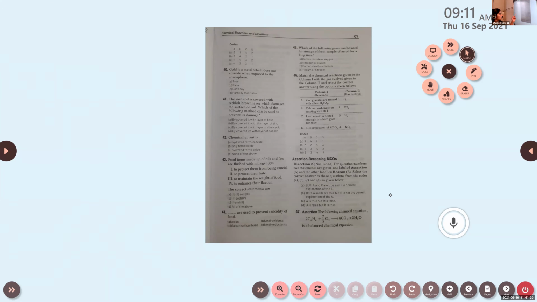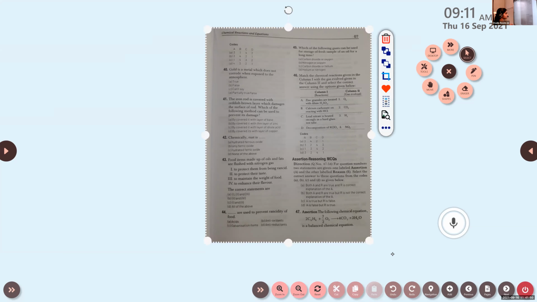So we will start with assertion reasoning MCQ. For these question numbers, two statements are given. One labeled assertion and the other labeled reason. Assertion A, then reason R. Select the correct answers to these questions from the codes A, B, C, and D. For each question you have to select A, B, C, or D. In the case of A, both A and R are true.